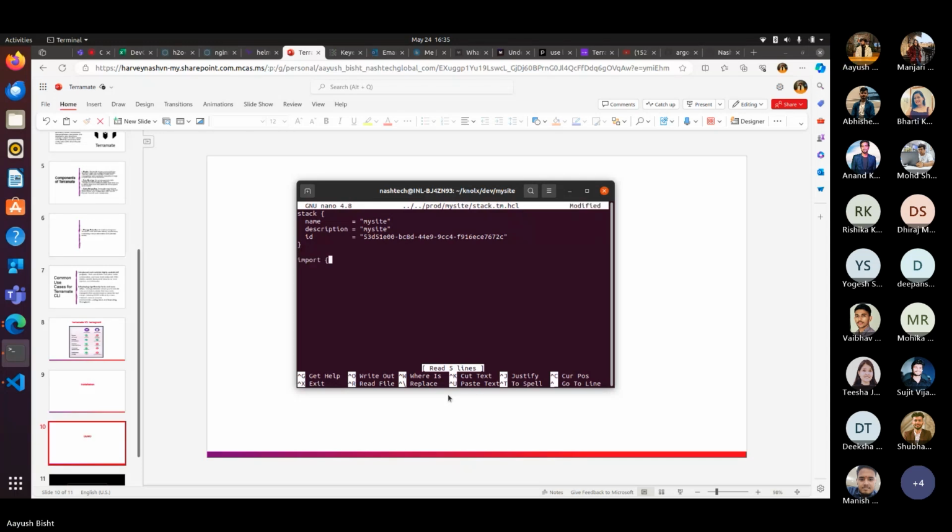Import the source same as the dev environment.